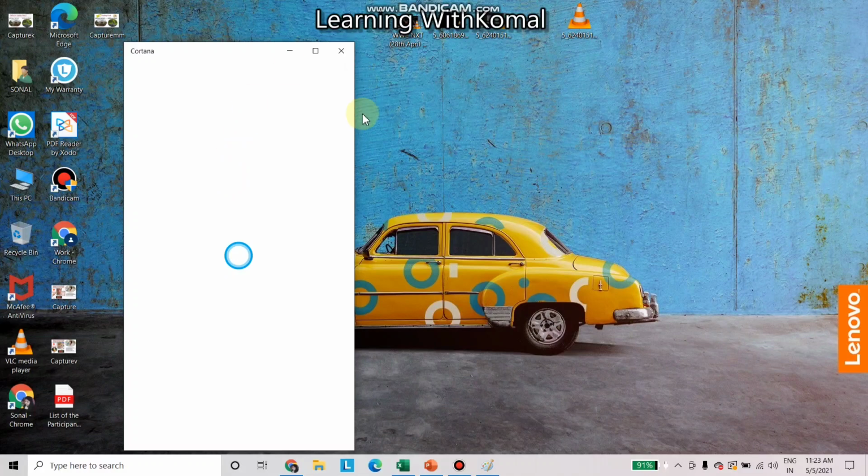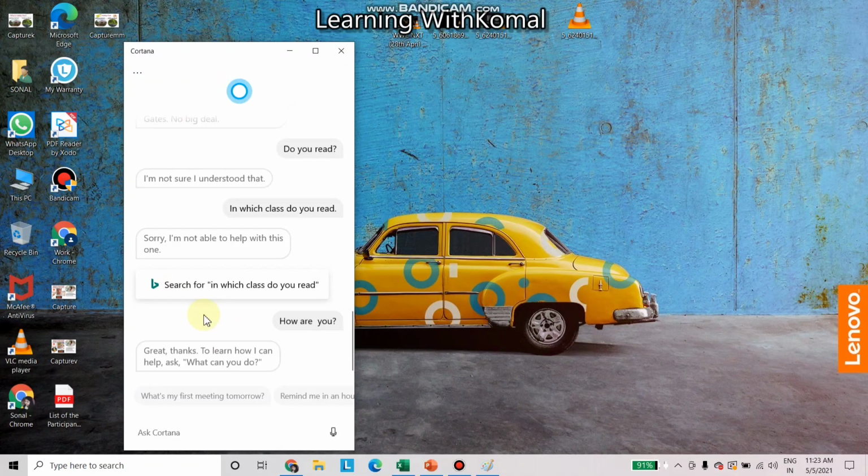As you click, you will get this window opened. If there is an option for sign in, first of all you need to sign in. Then here is an option for the mic. When you click here and speak, the answer will be given by Cortana. She works like Google Assistant or Siri. All are the same. In Windows 10, the personal assistant which we have is Cortana. So let us see how it works. Let us click here.